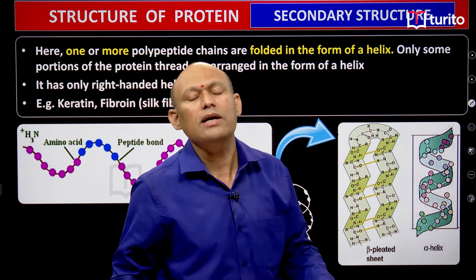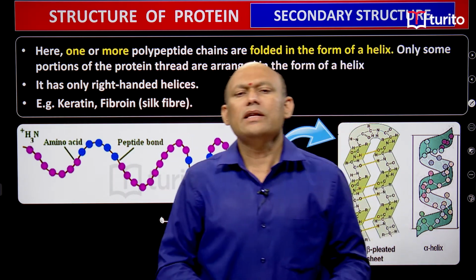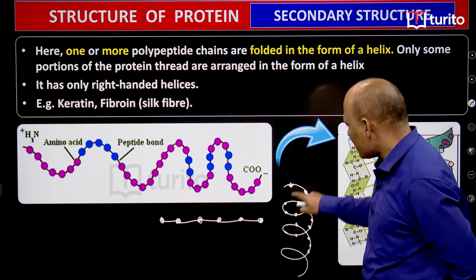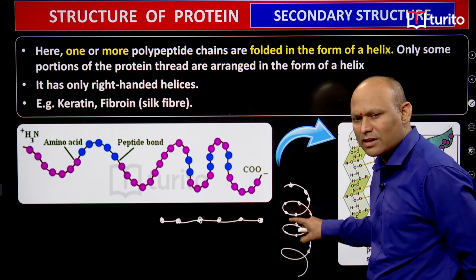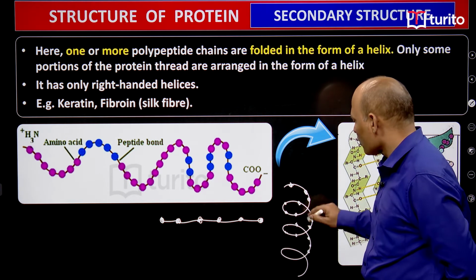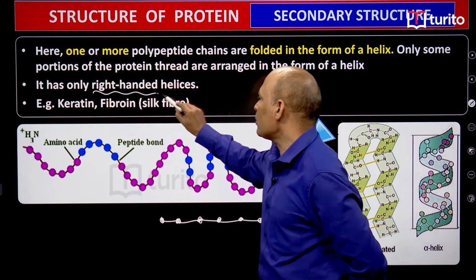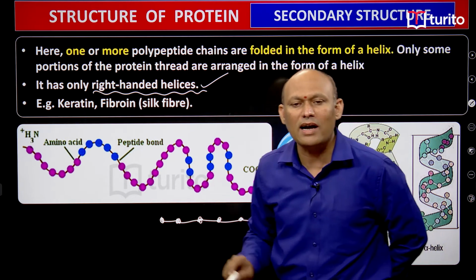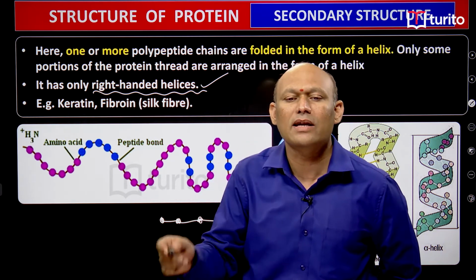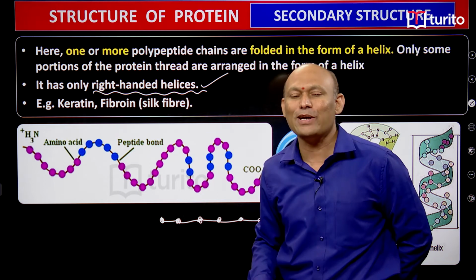Helix is singular and helices are plural, students. In secondary structure, generally, or rather in proteins generally, you can find right-handed helices. This is very important, students. Proteins generally show right-handed helices. Helices is plural and helix is singular, students. This is very important, you need to remember.